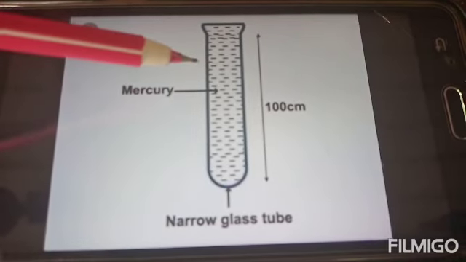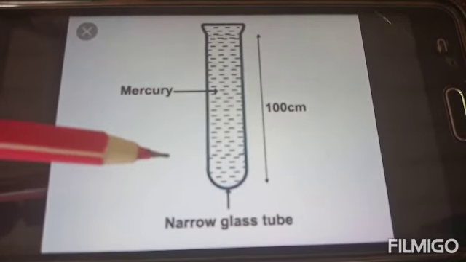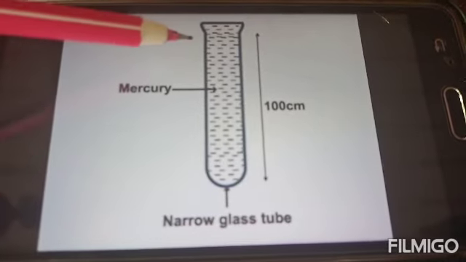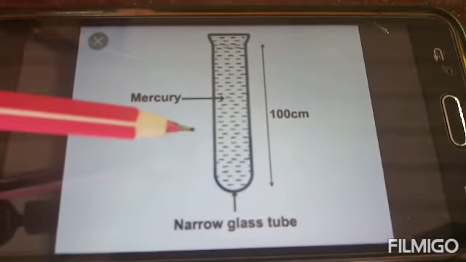It consists of a long glass tube filled with mercury.